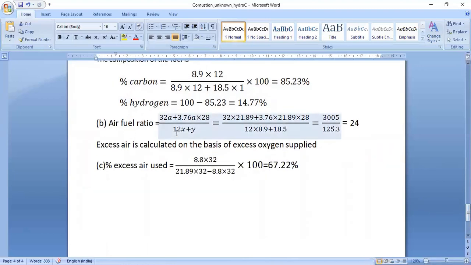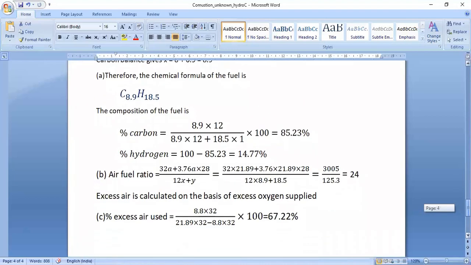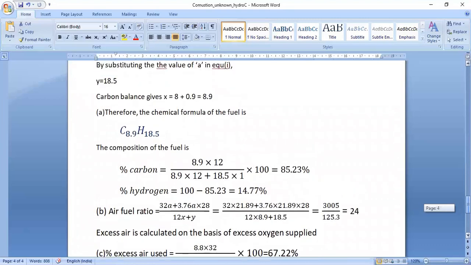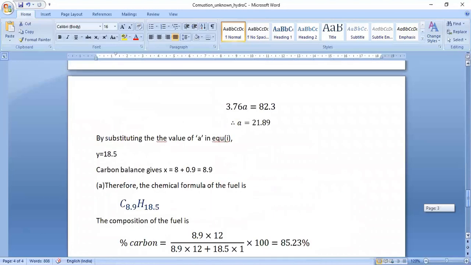Now the air fuel ratio. Air fuel ratio is obtained on the basis of the total amount of air required per kg of fuel. So it comes to 24. Excess air is calculated on the basis of the excess oxygen supplied. So percentage excess air is equal to excess oxygen supplied upon oxygen required. So we can get the excess oxygen supplied. In this way, we can calculate the amount of products of combustion, or we can get the air fuel ratio.